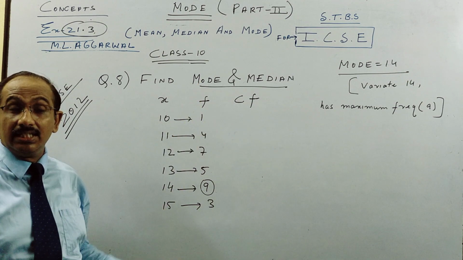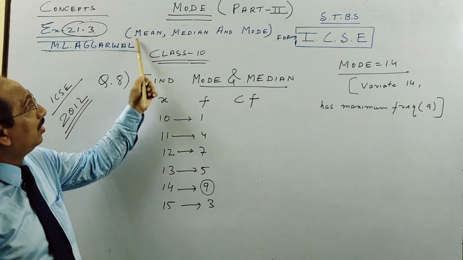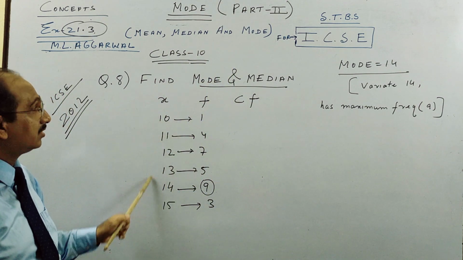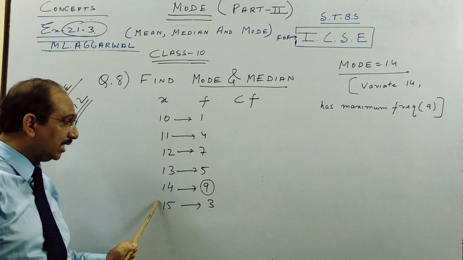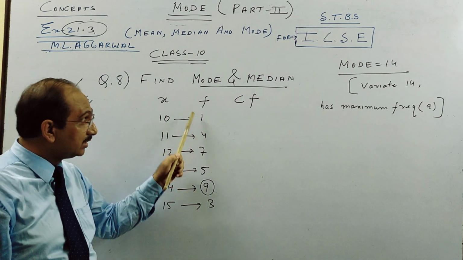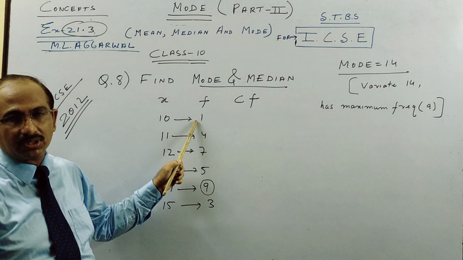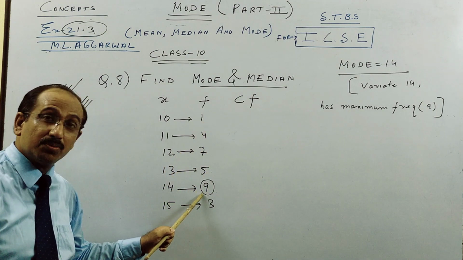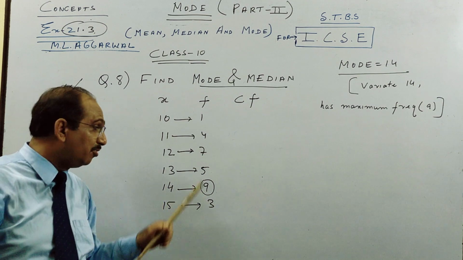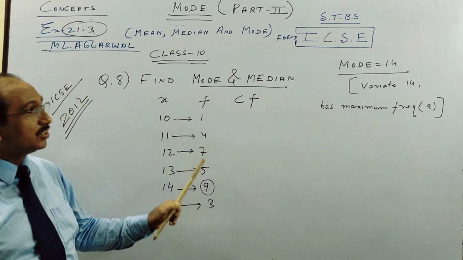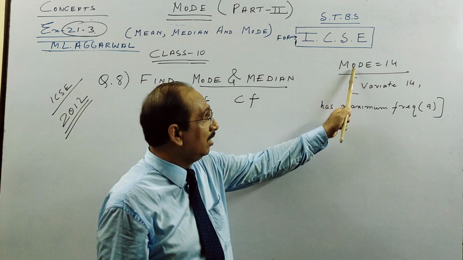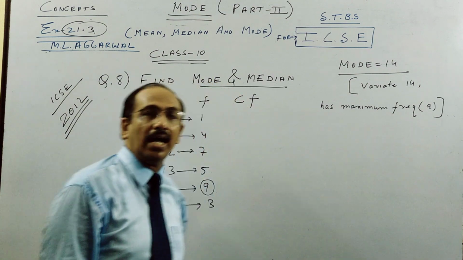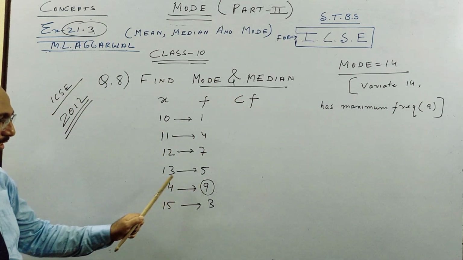Remember, frequency is never the answer in this full discussion of mean, median, mode. It is the variate, which is the variable x, that gives you the answer. So 9 is the highest frequency. Frequency means how many times a thing occurs: 1, 4, 7, 5, 9, 3. So 14 has maximum frequency 9. Mode is 14 because 14 has maximum frequency 9. So the answer is not 9, children, it is 14.